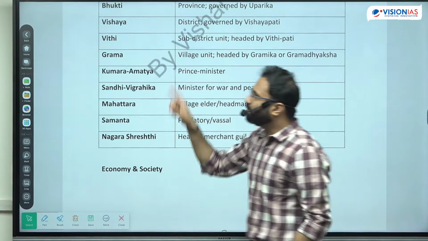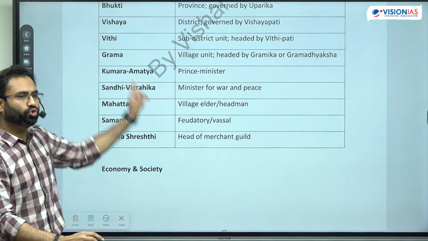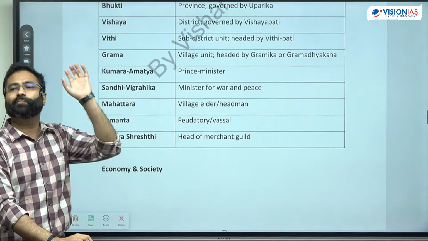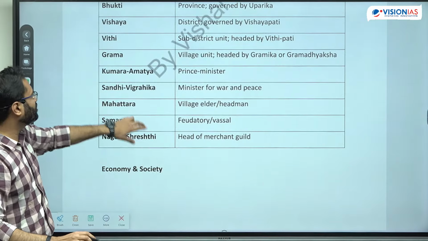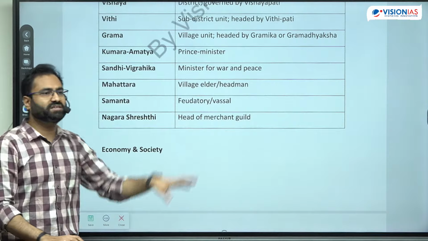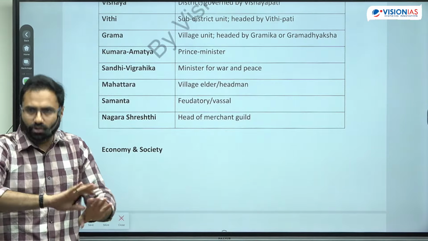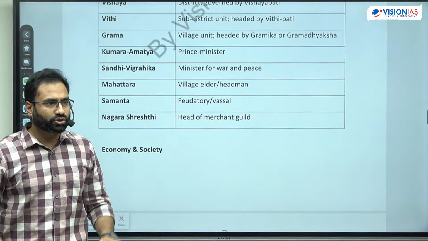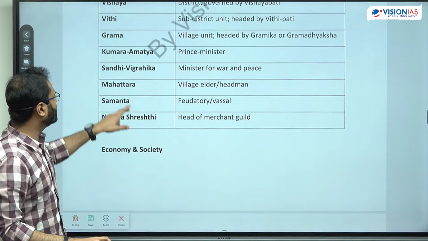Now there were kumaramatya. Kumar means the prince, so kumaramatya means those particular ministers who were princes also. So generally their sons were appointed at different places in order to govern. Sandhi vigraha is basically the ministry concerned with the treaty and the non following of that particular treaty. So war and peace ka jo ministry hai, that was the ministry of Sandhi vigraha.